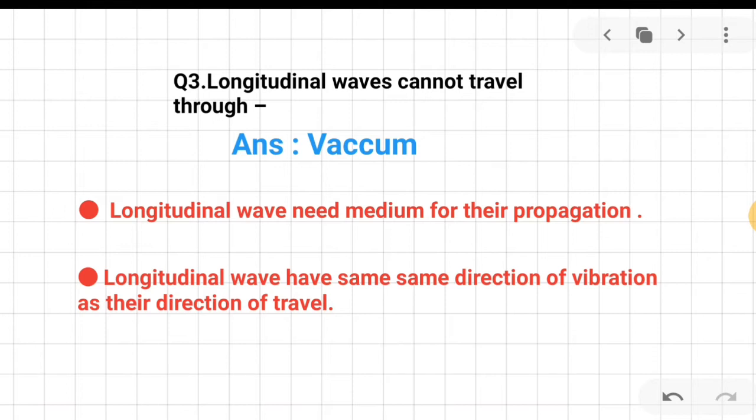Longitudinal waves have the same direction of vibration as the direction of travel. Remember, but in case of electromagnetic waves, it's transverse to its direction of travel.